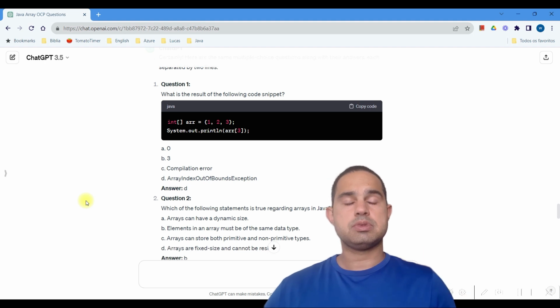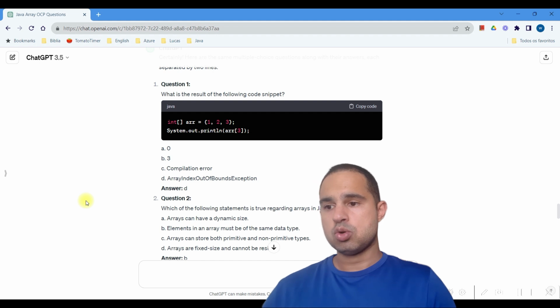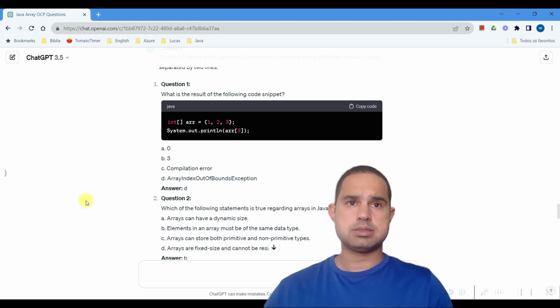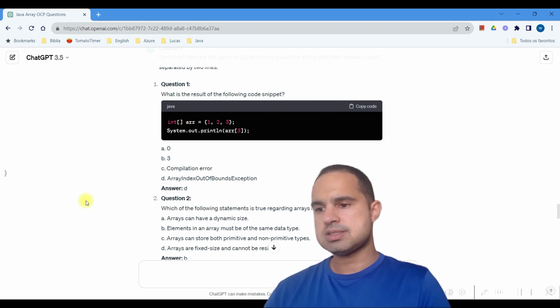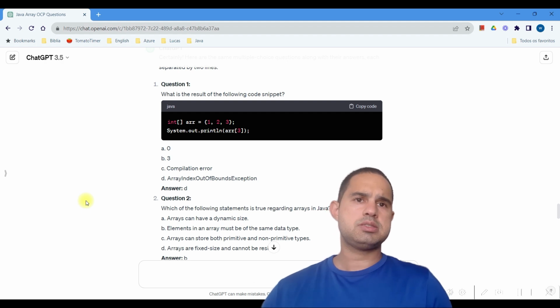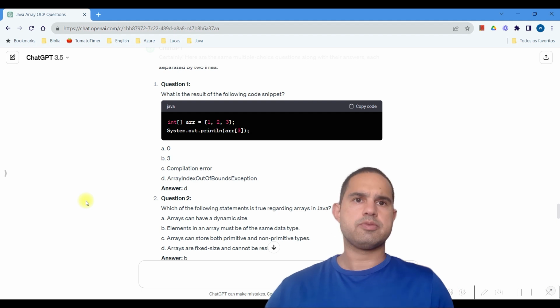So let's go to the second. Which of the following statements is true regarding arrays in Java? Arrays can have a dynamic size. No, an array can't be resized, okay? Elements in an array must be of the same data type. Yes, you need to declare what the type is: int, integer, some objects or some primitive, okay?